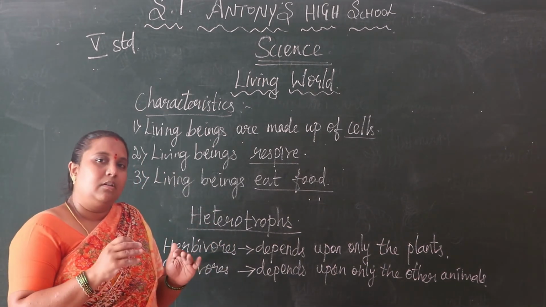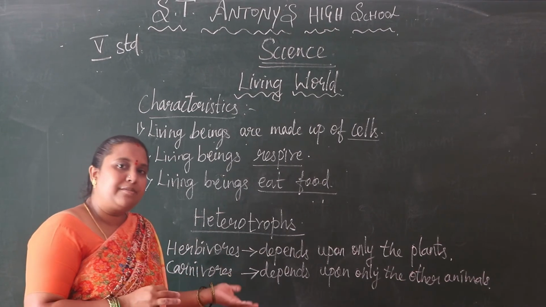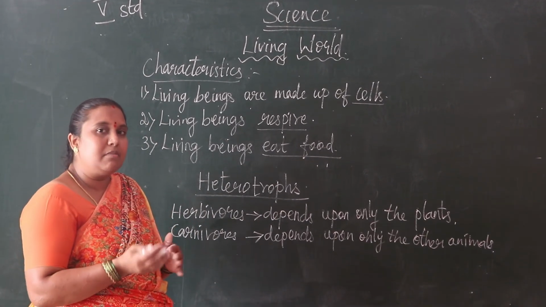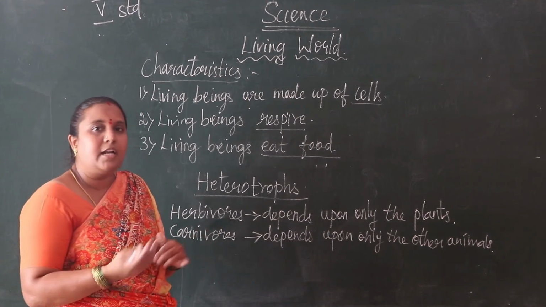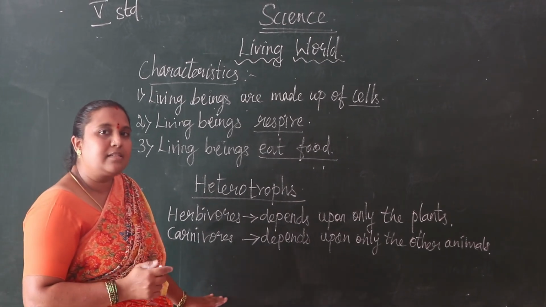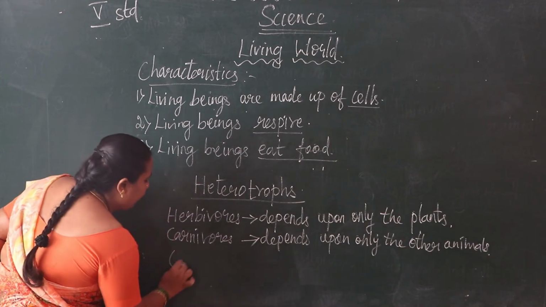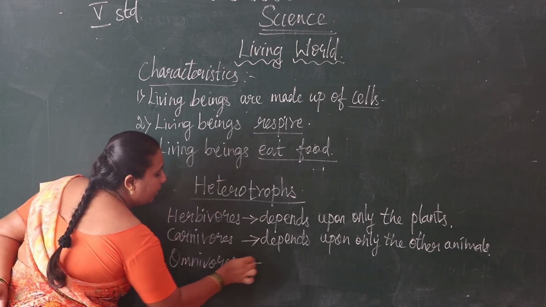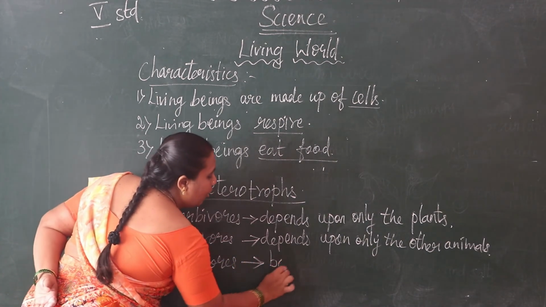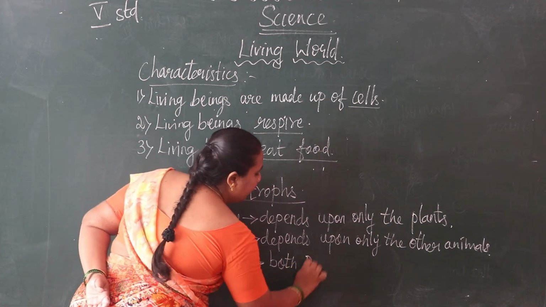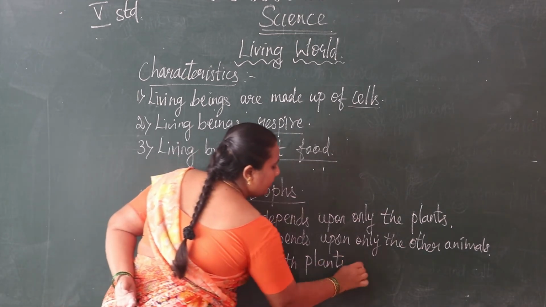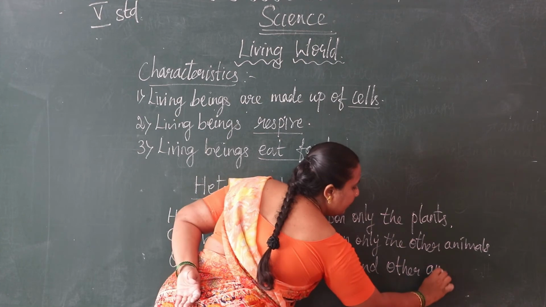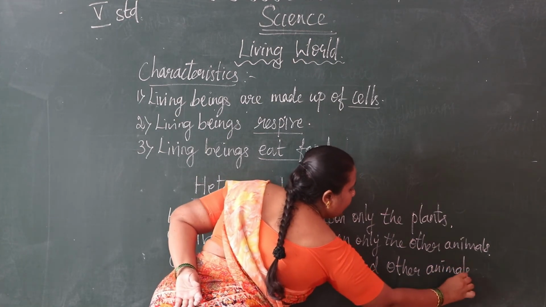Some animals depend upon both. Some animals eat plants also and some animals eat animals also. Those animals eat plants and animals both. Those animals we can say are omnivores. They depend on both plants and other animals.